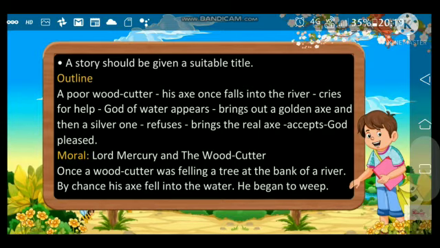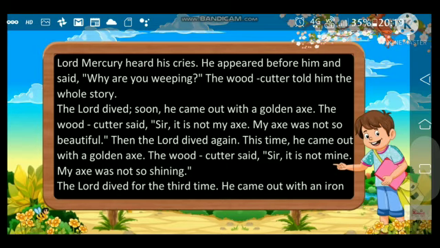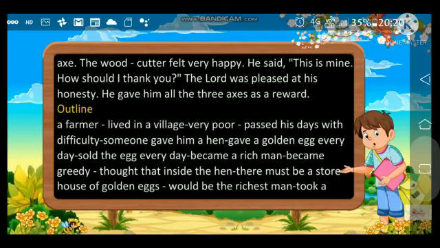Now see, once a woodcutter was felling a tree on the bank of a river. By chance his axe fell into the water, etc. Now you can see the full story which has been given to you. You can see all of it. Now, how you have to write the story.